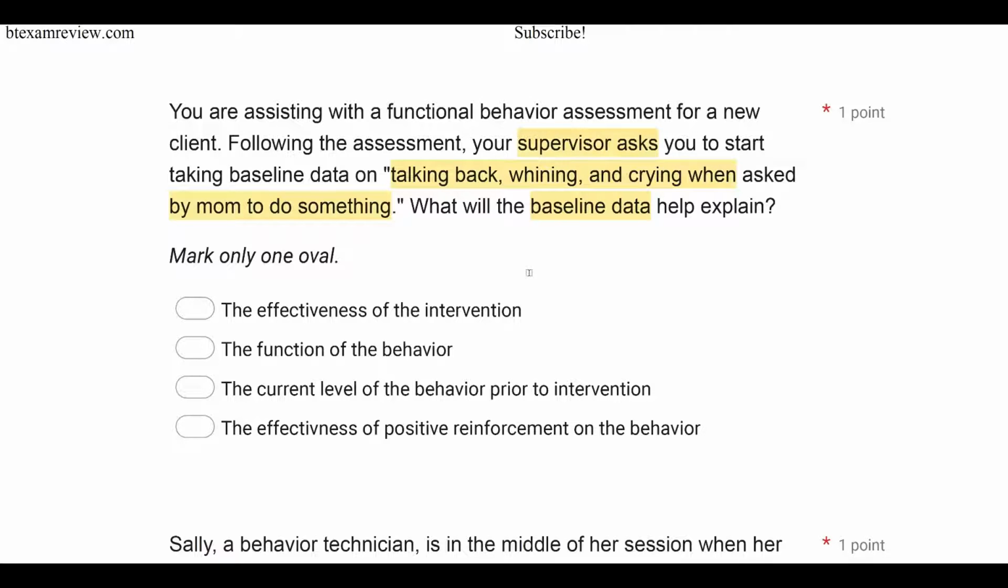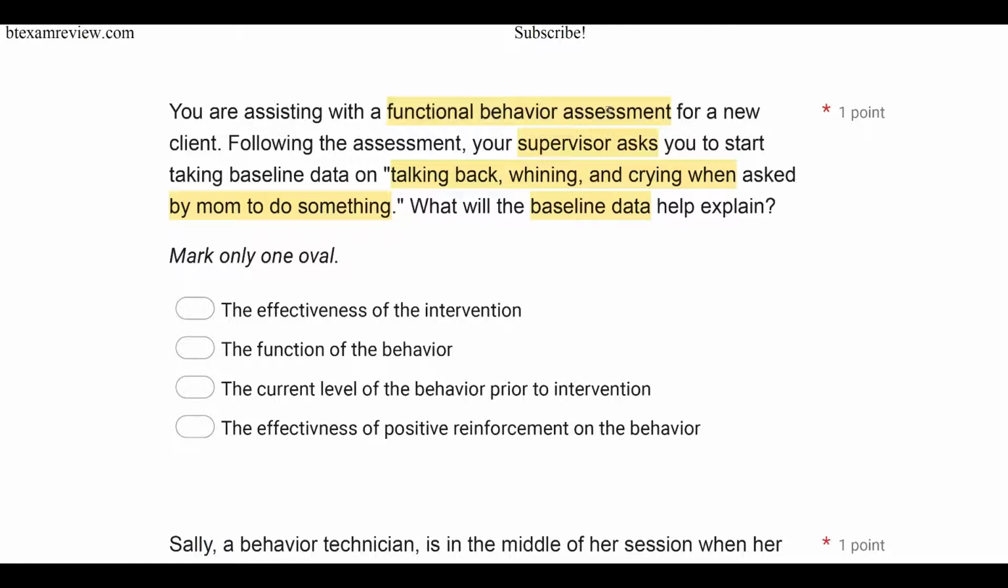Therefore, baseline can't explain the effectiveness of any intervention because there's no intervention in place during baseline. B, the function of the behavior. Baseline does not identify the function. Ideally, we should know the function prior to baseline. Function should be part of the functional behavior assessment.